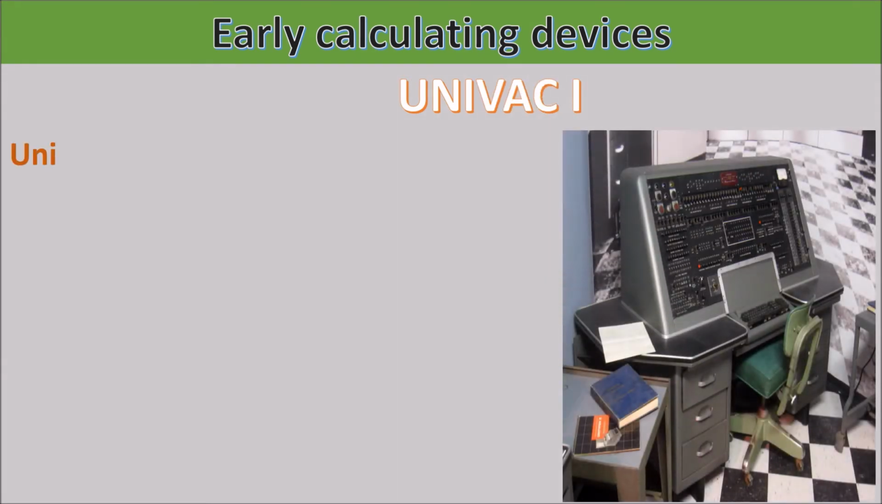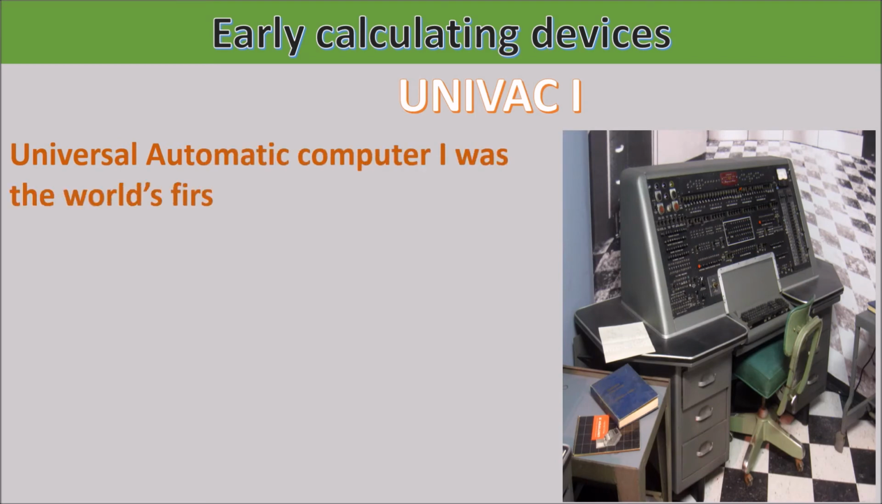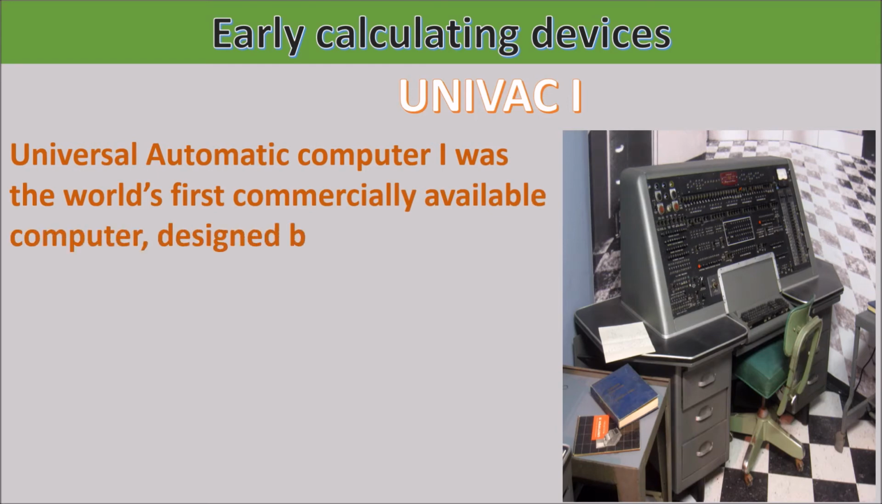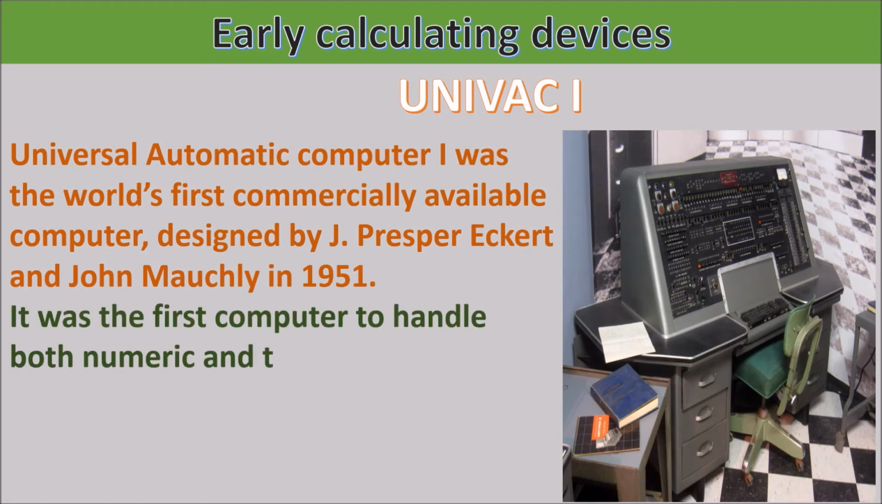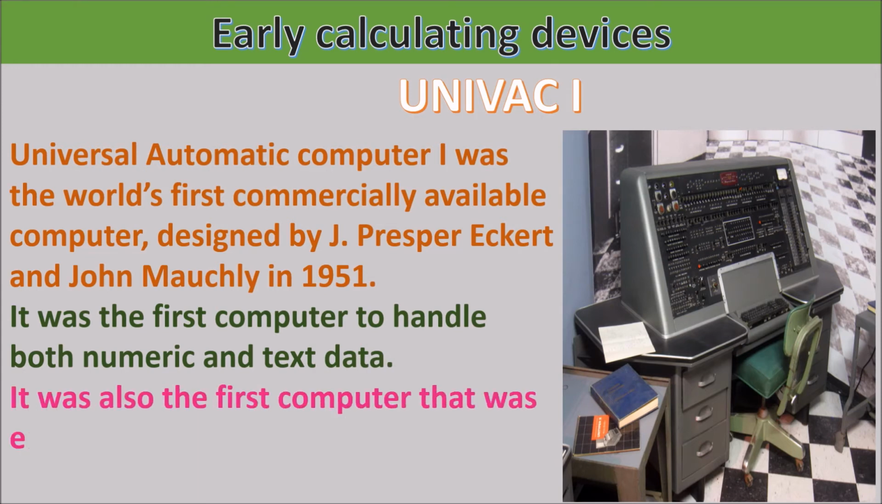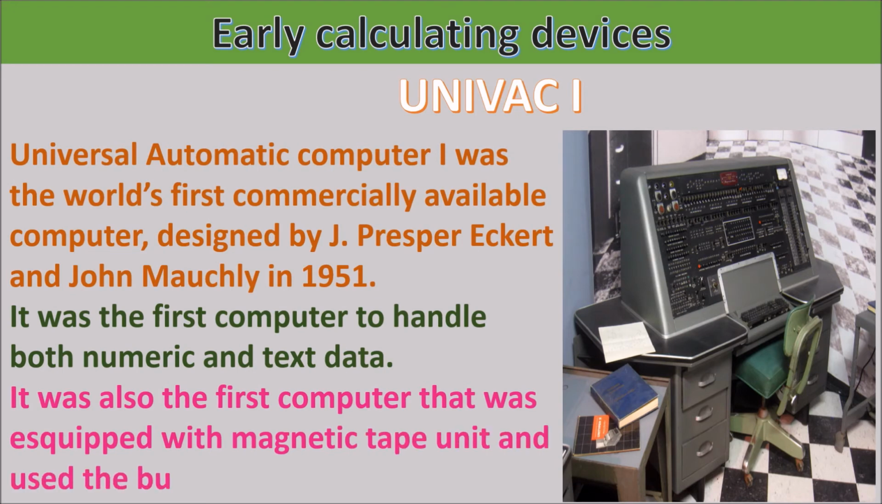UNIVAC-1, Universal Automatic Computer I, was the world's first commercially available computer, designed by J. Presper Eckert and John Mauchly in 1951. It was the first computer to handle both numeric and text data. It was also the first computer that was equipped with a magnetic tape unit and used buffer memory.